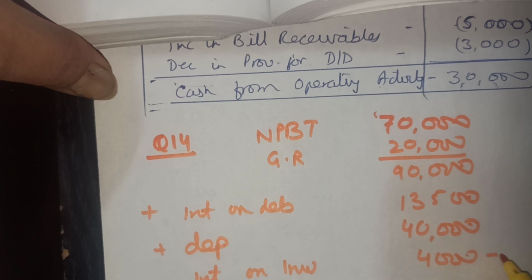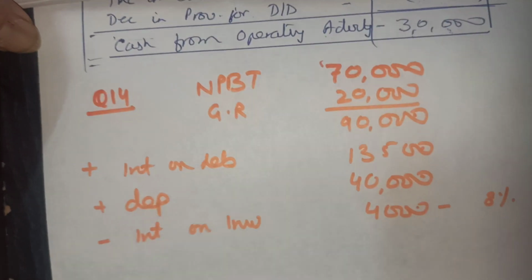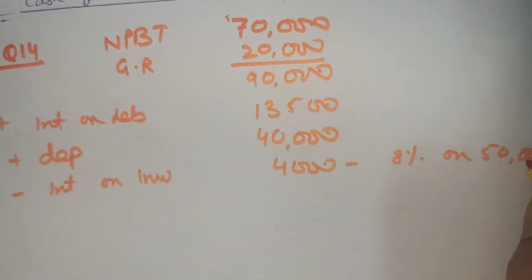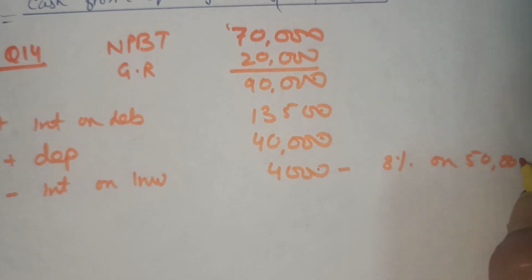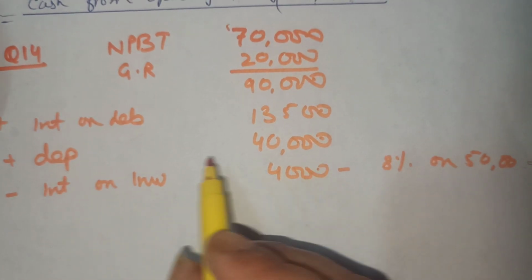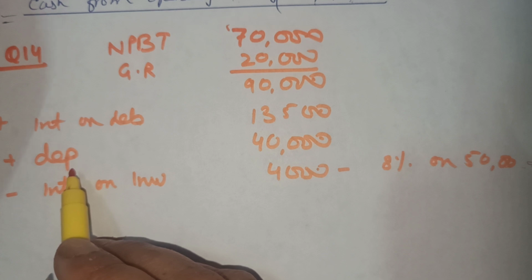And what is this interest on investment? This is that 8% on rupees 50,000. 8% of 50,000, this interest on investment. And depreciation, the depreciation has been given 40,000.